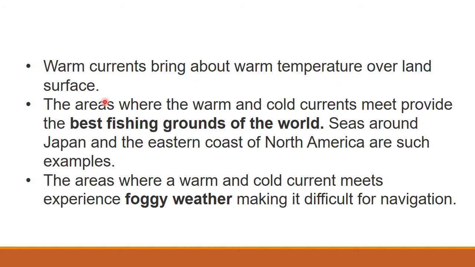Then the areas where warm and cold currents meet, that is the best fishing ground in the world. What are the examples? Seas around Japan and the east coast of North America are such examples. The area where the warm current and cold current meet is the best fishing ground.